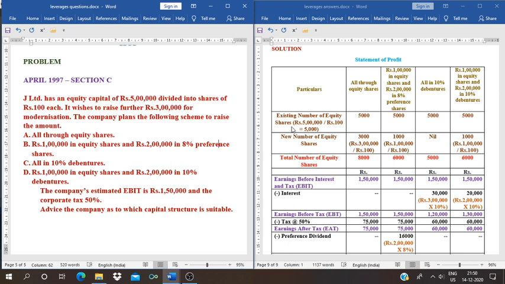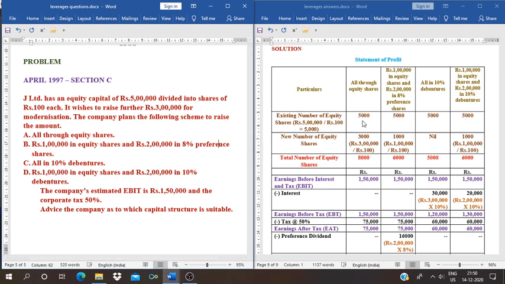We have to write the existing equity share capital. That is given here: J Limited has an equity capital of rupees 5 lakhs. This is the existing equity share capital. For this 5 lakh equity share capital, we have to calculate the number of equity shares. That is 5 lakh divided by 100, which comes to 5000.